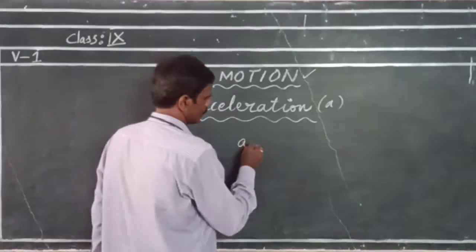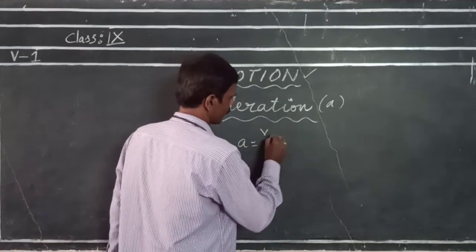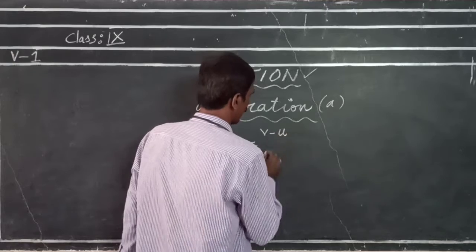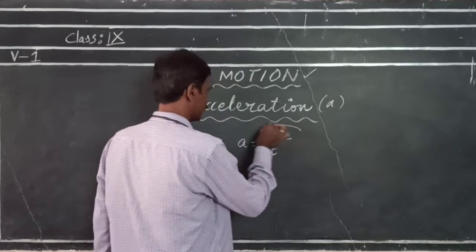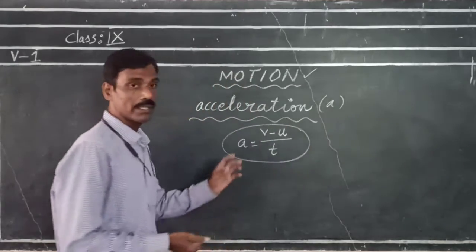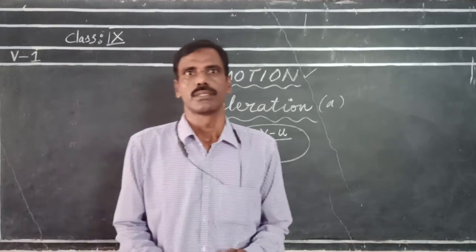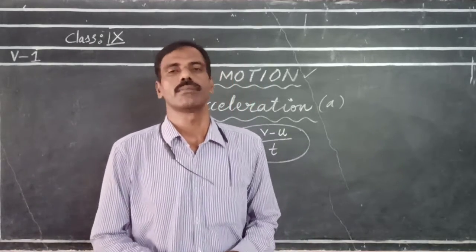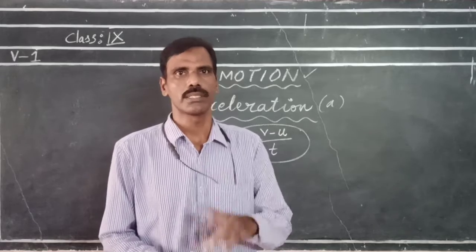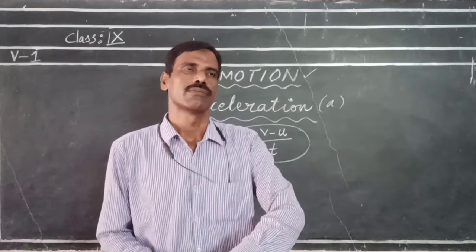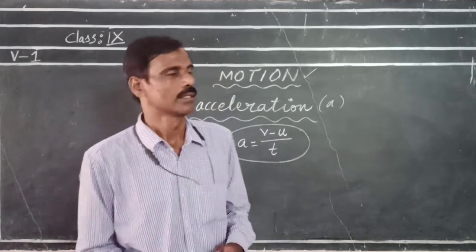Acceleration is given by a is equal to (v minus u) by t. The rate of change of velocity: rate means per unit time, and change of velocity is the difference between final and initial velocity.